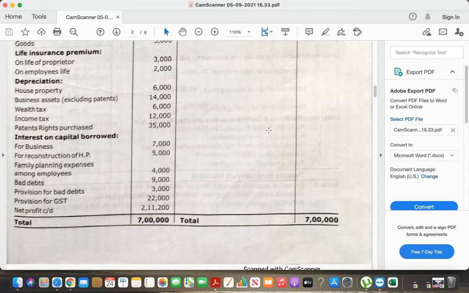Next, depreciation. Underline: on house property 6,000. Next, on business assets, in brackets excluding patents, 14,000.